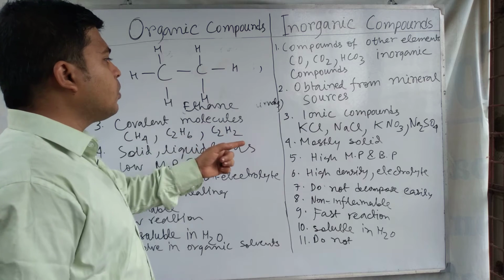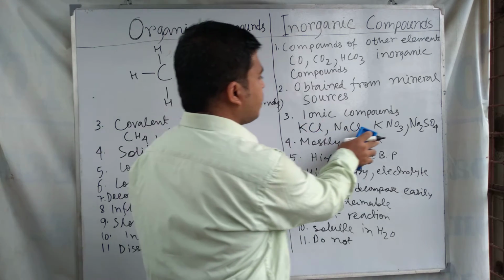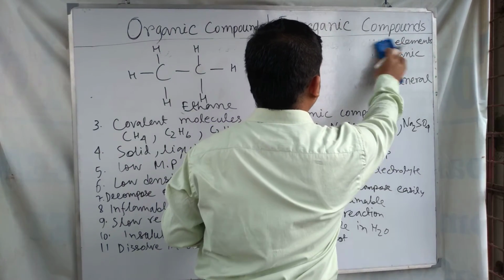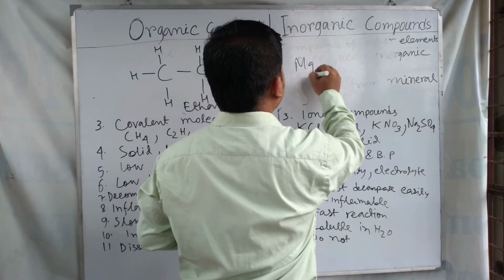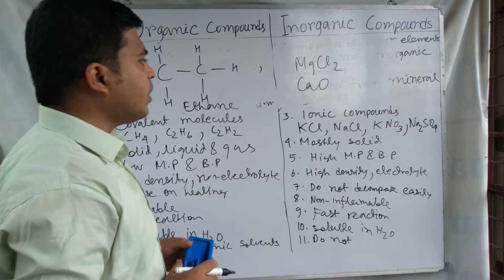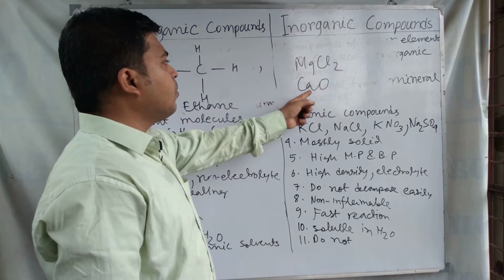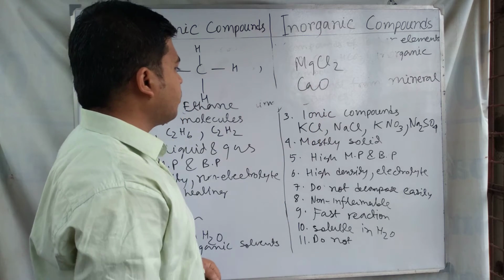And these are ionic compounds like KCl, MgCl2, and calcium oxide. These are inorganic compounds made up of ions, so essentially they are ionic compounds.